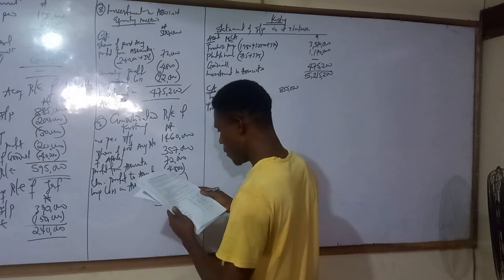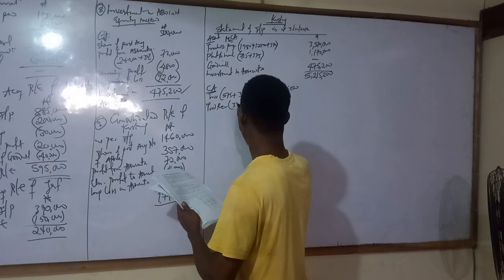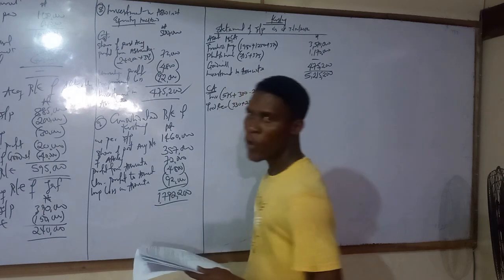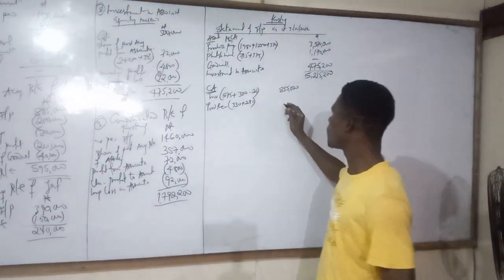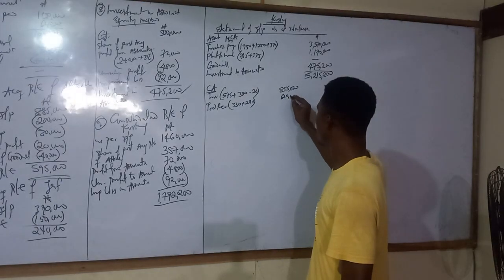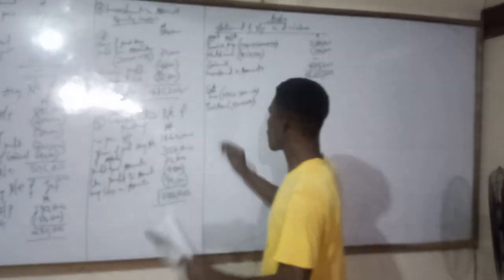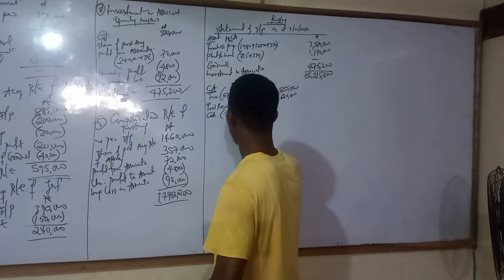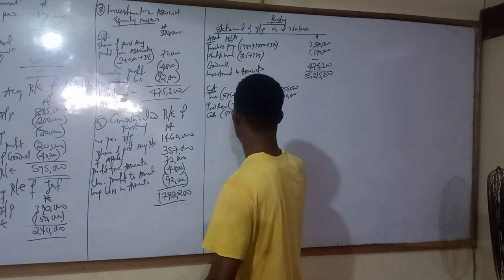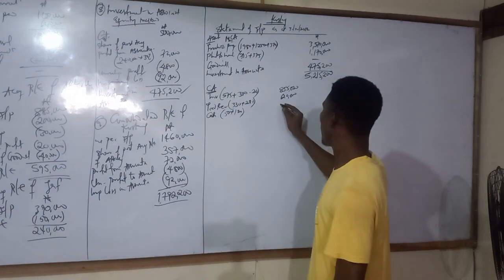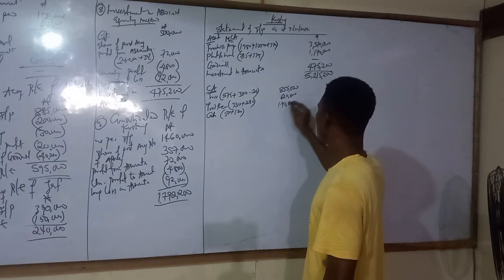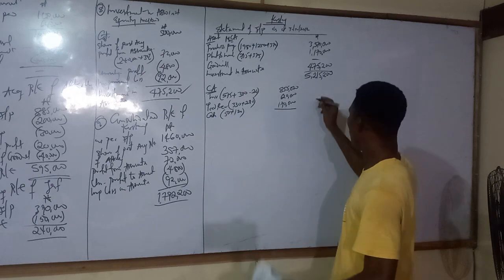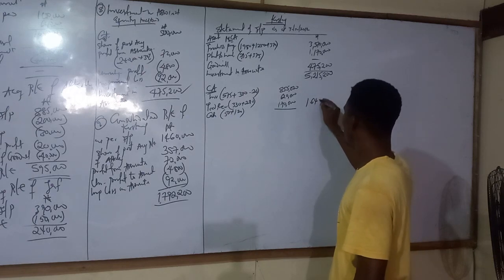Trade receivables, parent owned 330, subsidiary owned 290. Don't add associate to it. What do we have? 620,000. Then cash, parent owned 50, subsidiary owned 120, together 170,000. So total now 1,645,000.